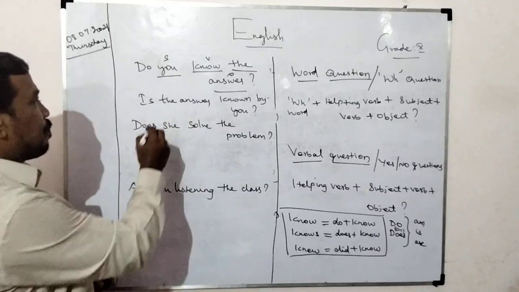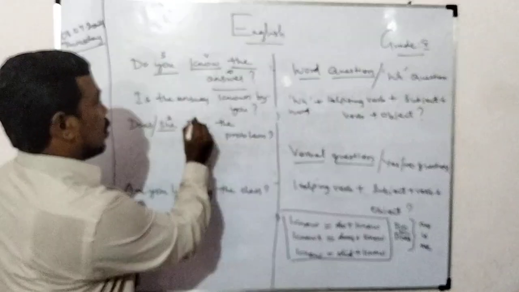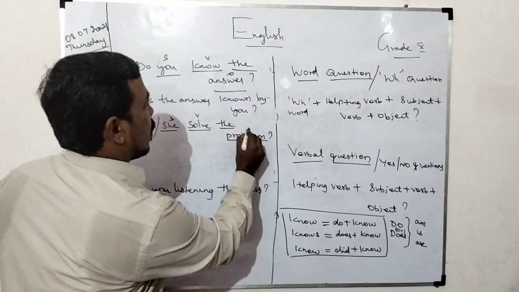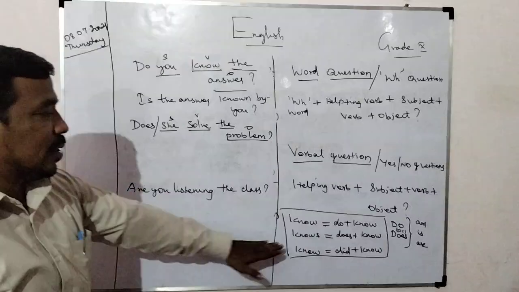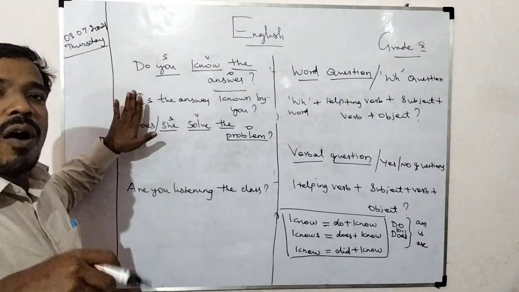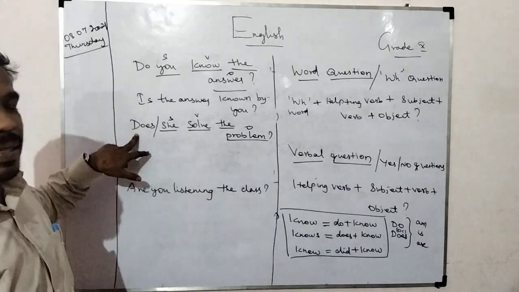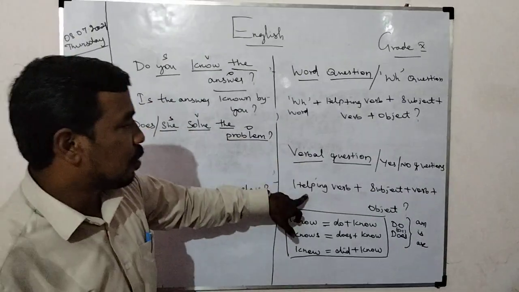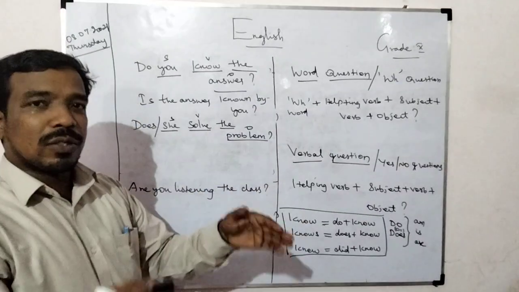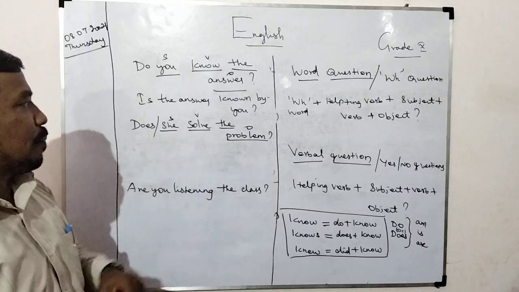The second question: leave this. "Does she solve the problem?" She is the subject, solve is the verb, and this one is the object. According to this rule only, "she solves the problem". To ask a question, we break "solves" into does plus solve, and bring the does here. To ask a question, we adjust the word before the subject. Does she solve the problem?